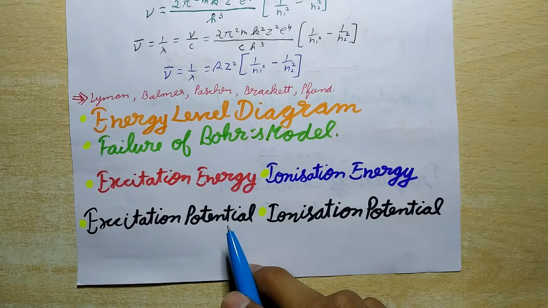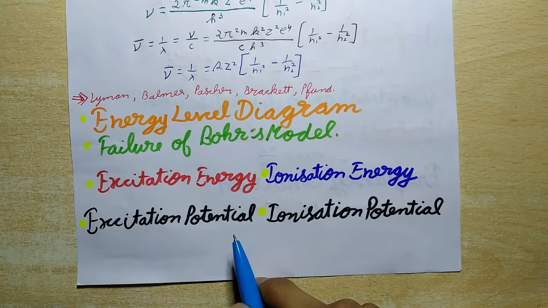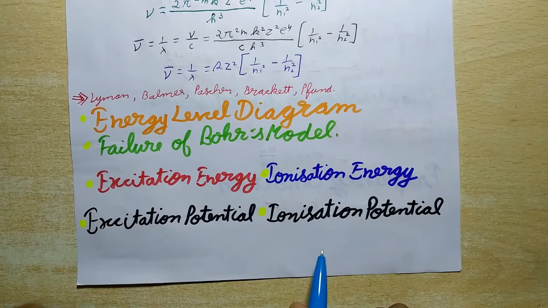And now next is excitation potential. It is that accelerating potential which gives a bombarding electron sufficient energy to excite the target atom by raising one of its electrons from an inner to an outer orbit. Next is ionization potential. It is that accelerating potential which gives a bombarding electron sufficient energy to ionize the target atom by knocking one of its electrons completely out of the atom.